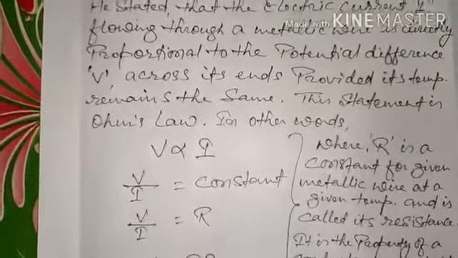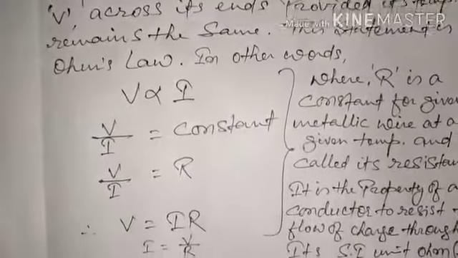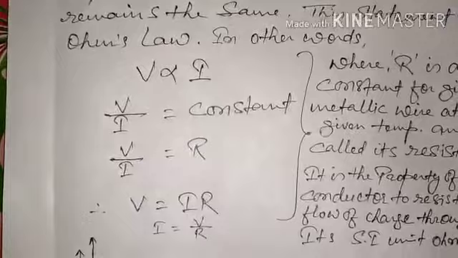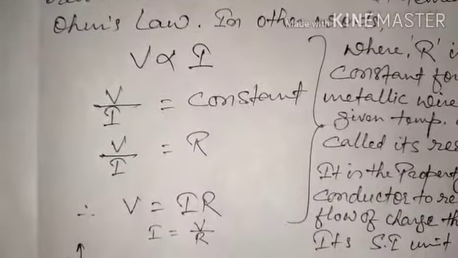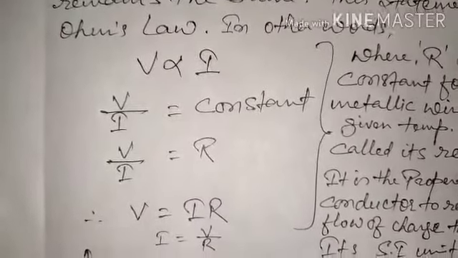So let us see its mathematical statement. In other words, V is directly proportional to I. We have written it: V by I is equal to constant. Now this thing we have to keep in our mind. V by I is equal to constant.